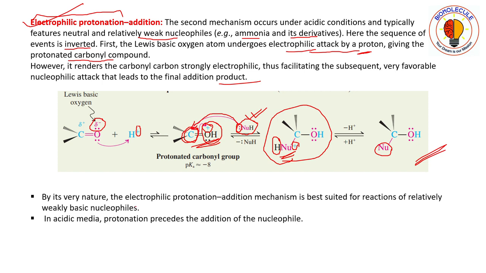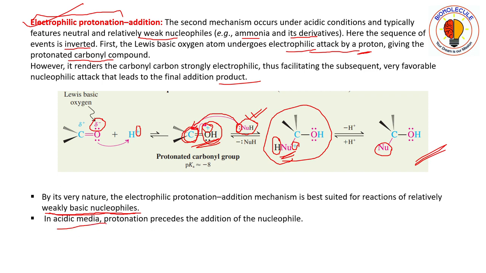So by its very nature, the electrophilic protonation addition mechanism is best suited for reactions of relatively weakly basic nucleophiles. Previously it was strongly basic, and this one is for weakly basic nucleophiles, that is, weak nucleophiles. Strong nucleophiles will follow nucleophilic addition then protonation, and weak nucleophiles will follow electrophilic protonation then addition.